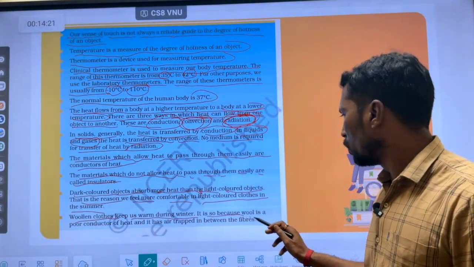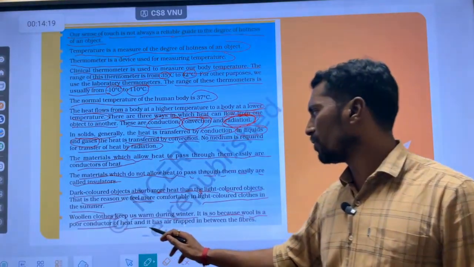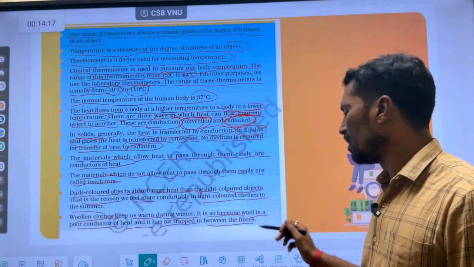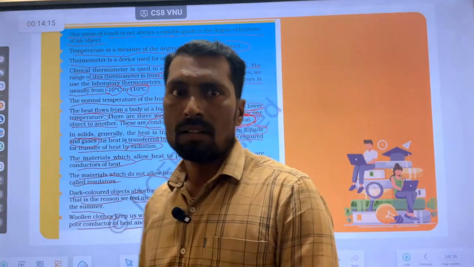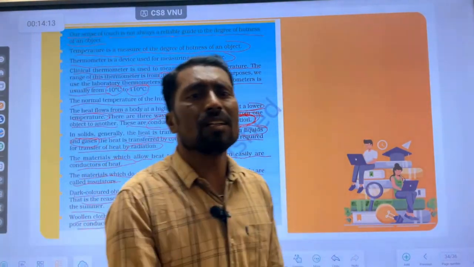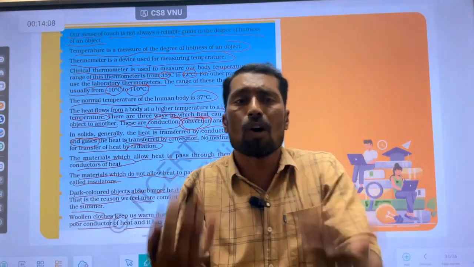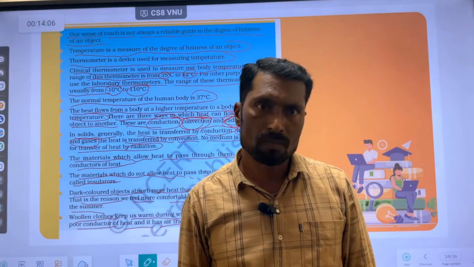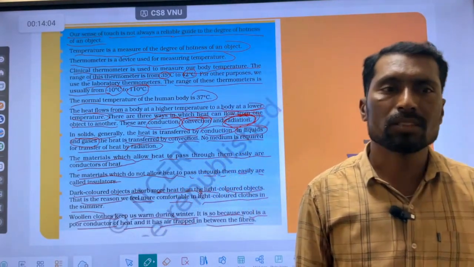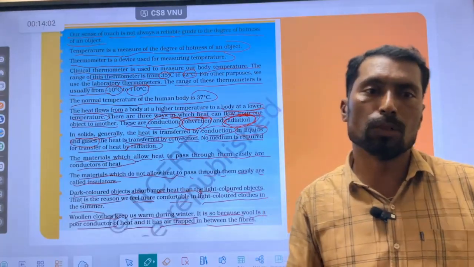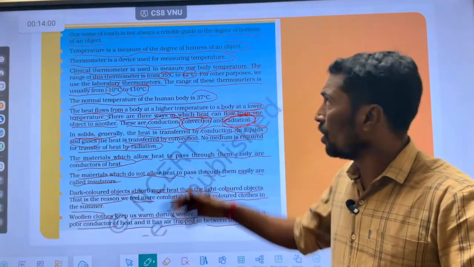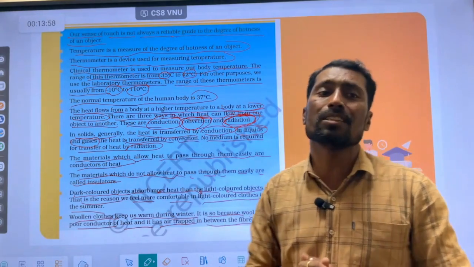It is because wool is a poor conductor of heat and air is trapped between the fibers. Woolen clothes are poor conductors of heat energy. Due to that, we wear woolen clothes in the winter season. So this is the whole summary of this chapter.